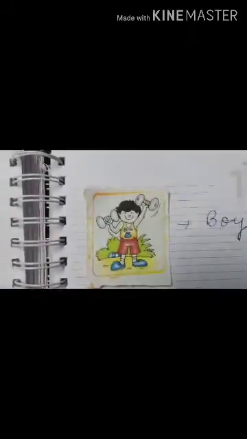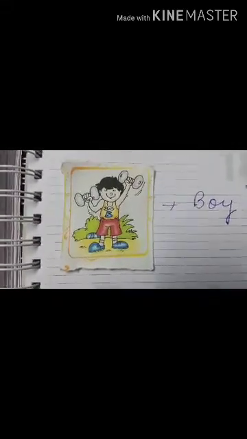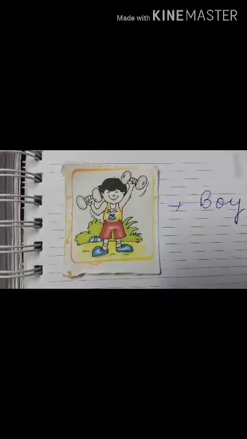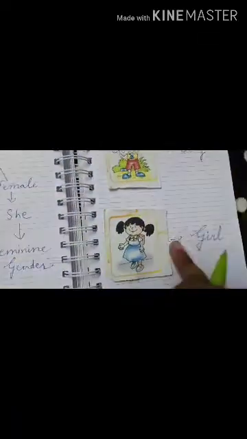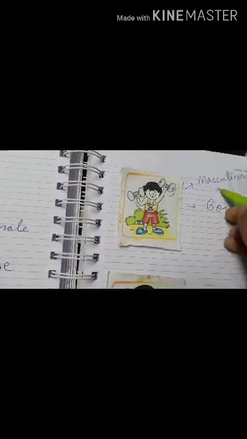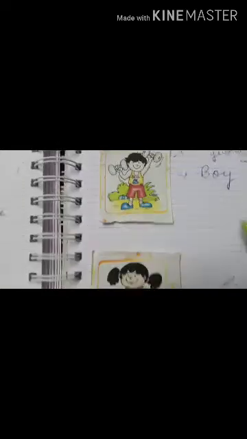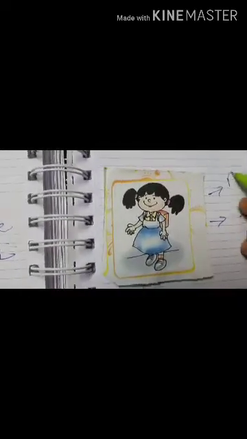So if the question comes, change the gender of a boy, then you have to give the answer or write the answer, that is girl. So this is called gender noun. Here this is masculine gender that we use for boys, for he, and this is our feminine gender.